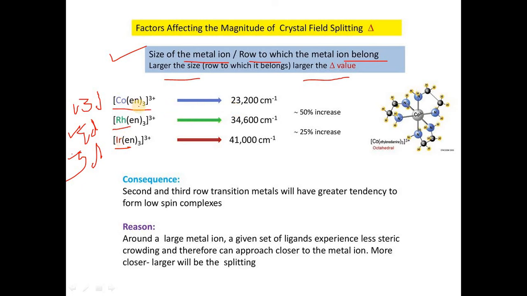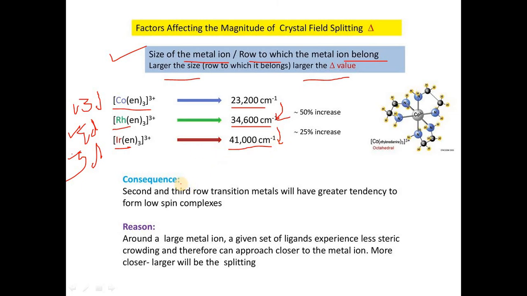In the case of Co(en)3 3+, the CFSE value is 23,200 cm inverse. In the case of Rh(en)3 3+, the value is 34,600 cm inverse. So there is a 50% rise. And in the last one, iridium, there is 41,000 cm inverse, that is about a 25% increase in the CFSE value.